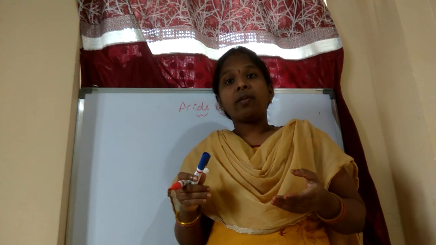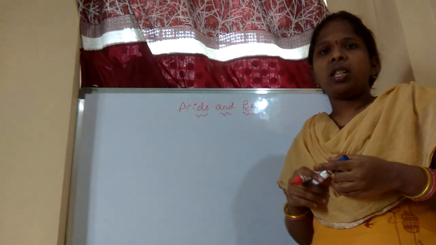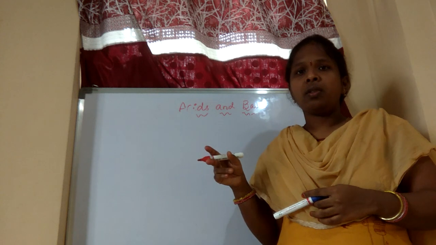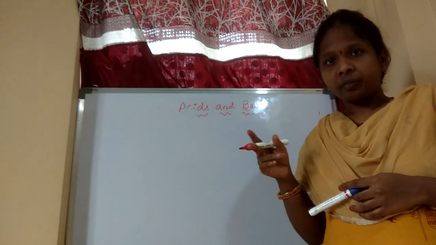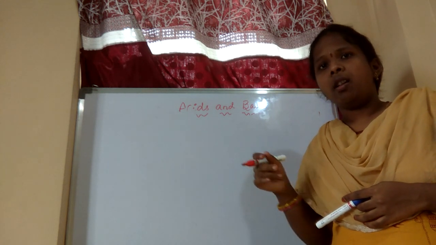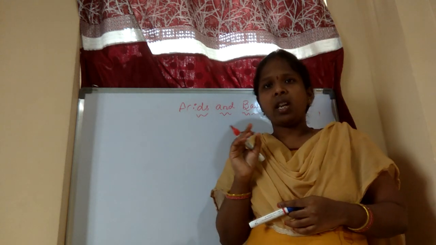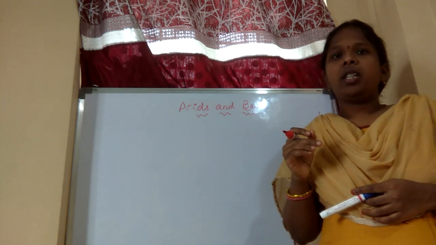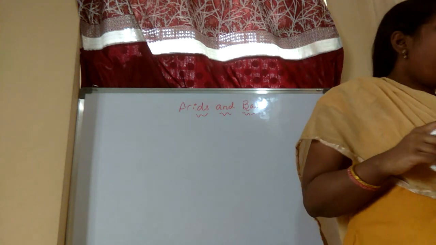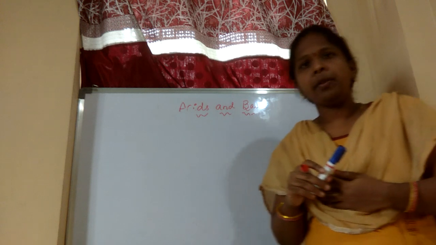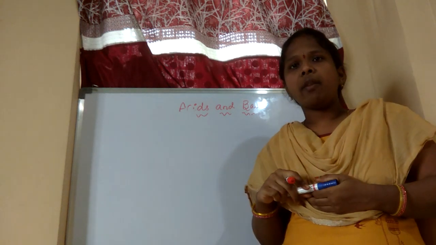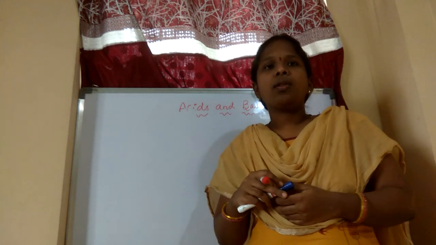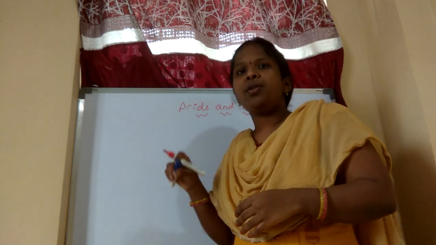Yesterday we also did one experiment: you burn a magnesium ribbon with the help of a candle, the ash comes out, and you keep that ash in water and observe what happens. This is the experiment you have done, and today is the continuation.